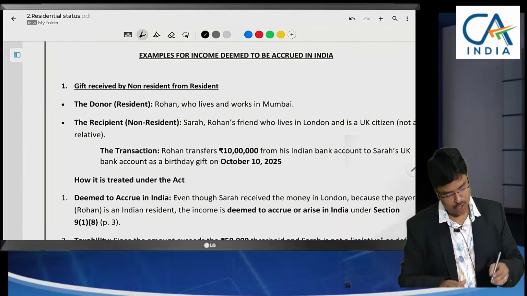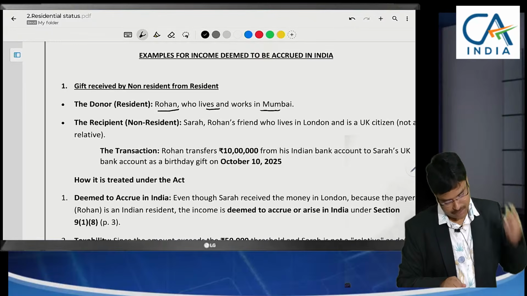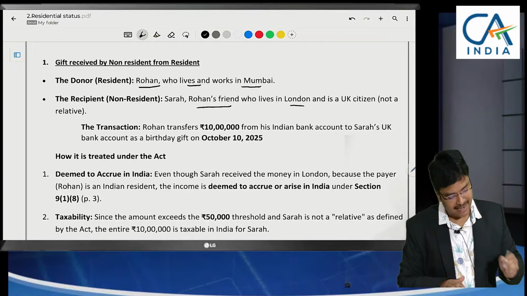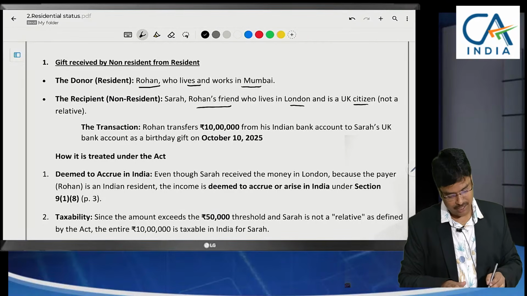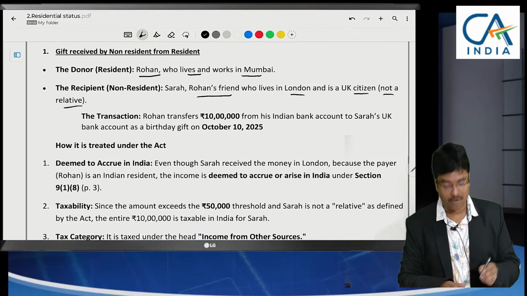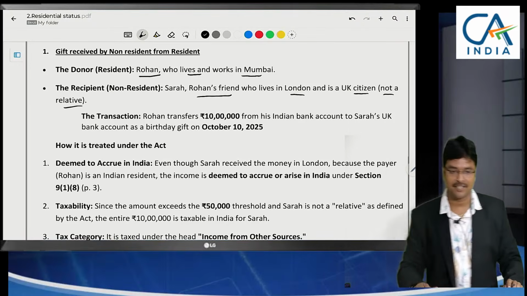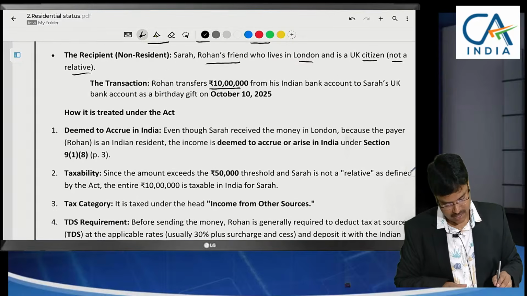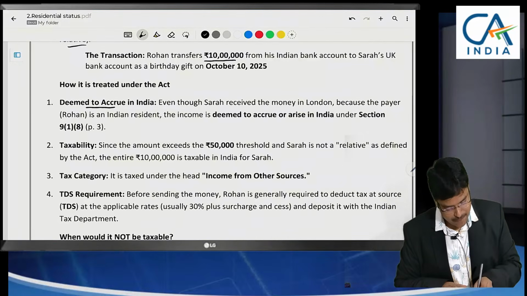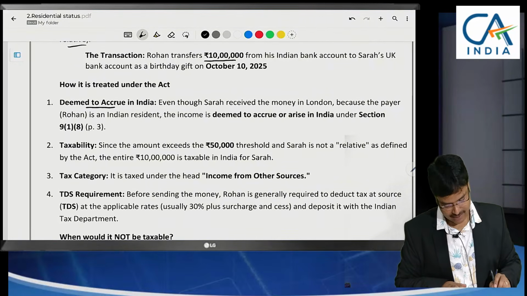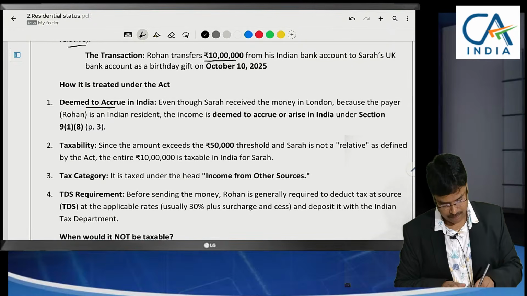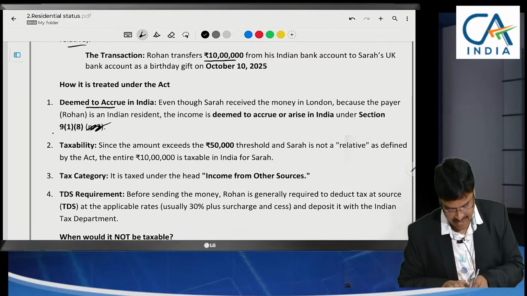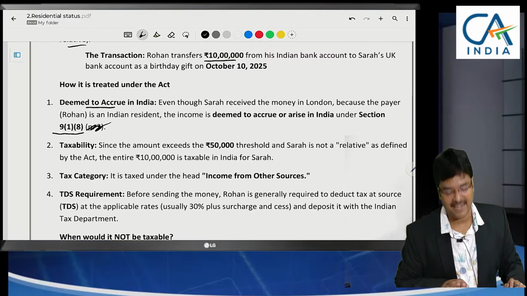Gift. Rohan lives and works in Mumbai. Rohan's friend is in London. He is a UK citizen, and he is not a relative at all, because gift from a relative is again exempted. Rohan transfers 10 lakhs. Now what happens? It shall be deemed to be accrued in the friend's hands and it will be taxable, under section 9(1)(viii).